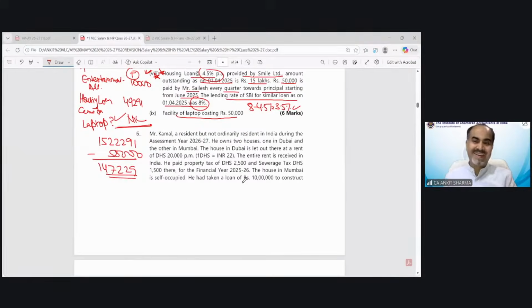Nagaraja is saying, sir, entertainment allowance, government. Yes, entertainment allowance deduction could be claimed if it would have been a government employee. It is not so in this question.